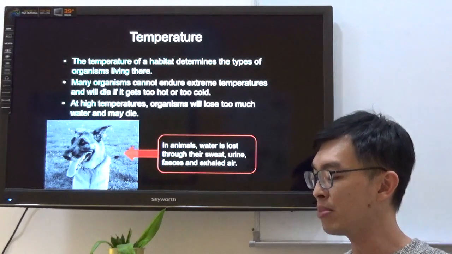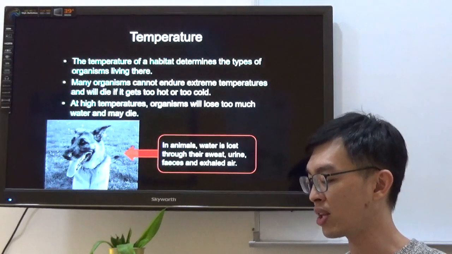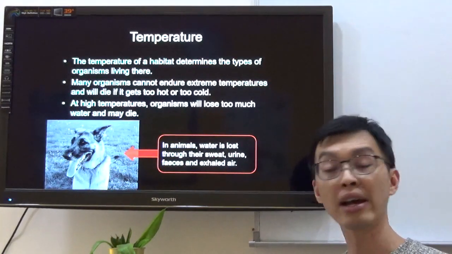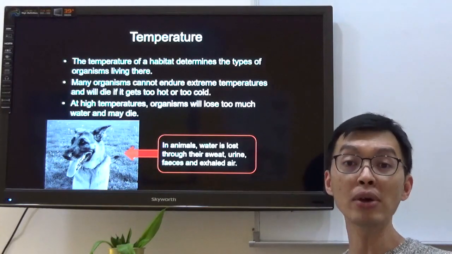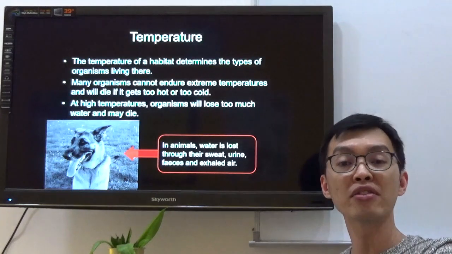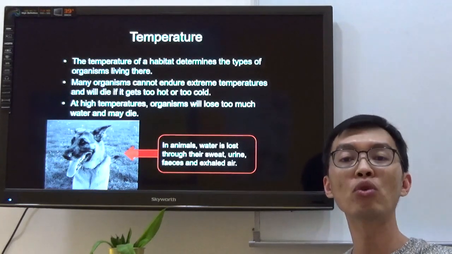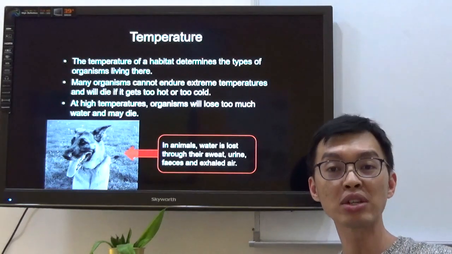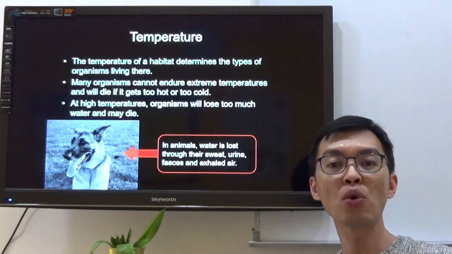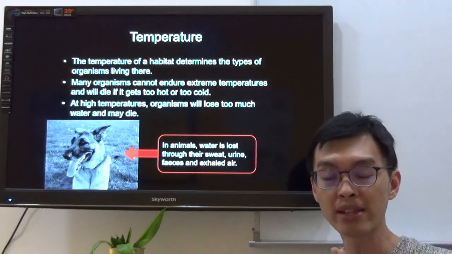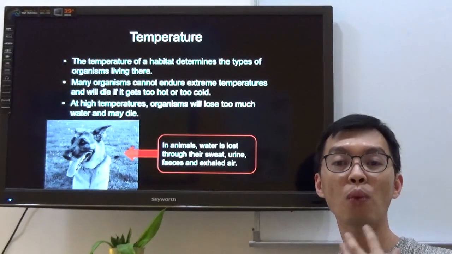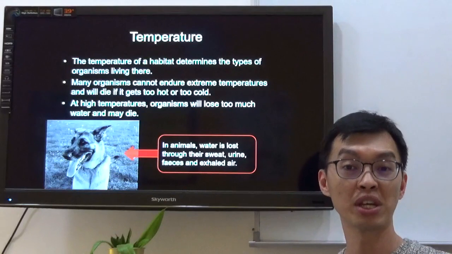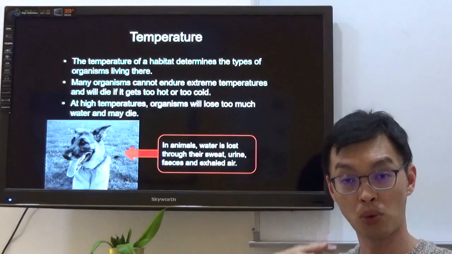Okay, so in animals, water is lost through their sweat, urine, feces, and exhaled air. Just let me share with you something about dogs. If you look at dogs, on their skin, they have no pores. So that's why they cannot sweat. The only way for them to sweat is by sticking their tongues out to allow water to evaporate, to keep their body temperature cooler.